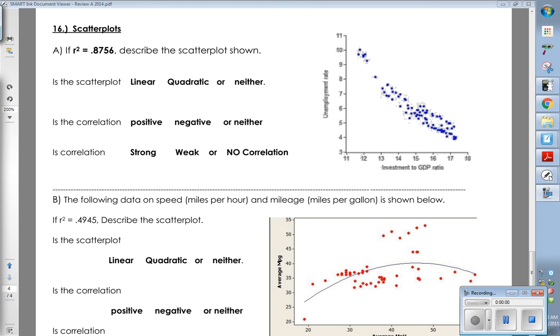We are going to have some scatter plot stuff on here as well. Fairly easy questions. We should be really good at scatter plots. We just did them. It probably won't take us a whole lot of review to get through them. R squared is what the correlation coefficient is for that over there.